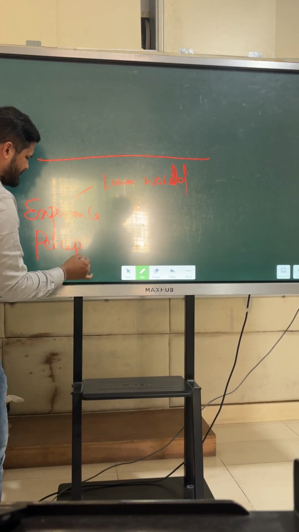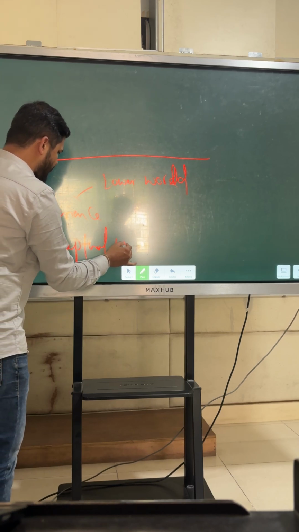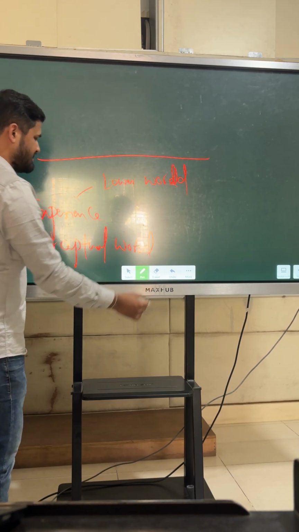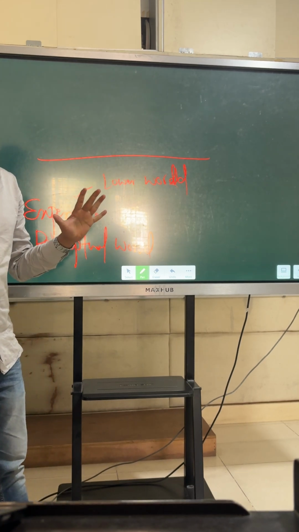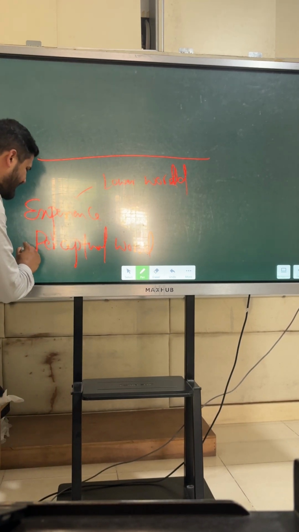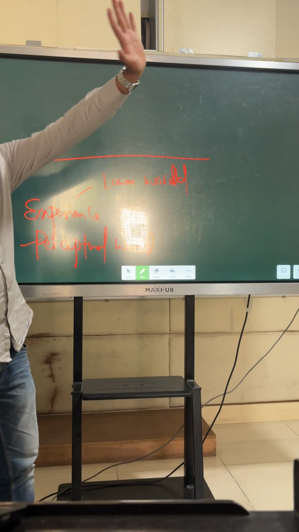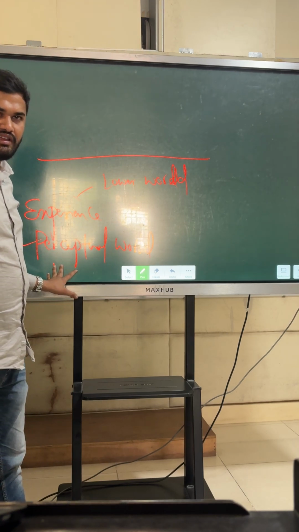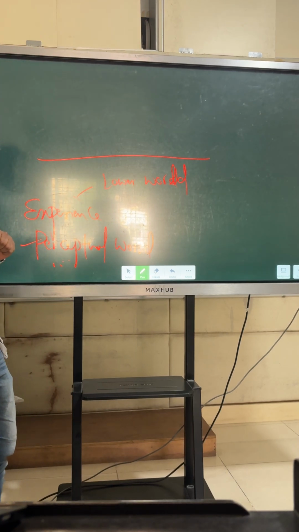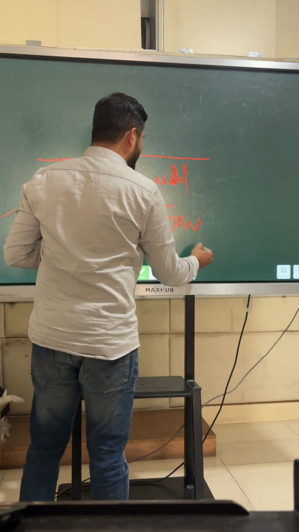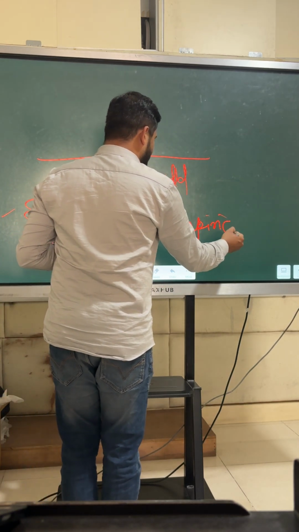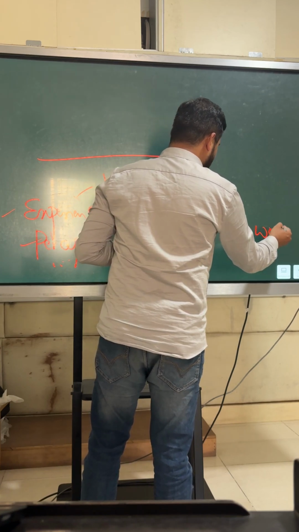What is the meaning of perceptual world? Perceptual world in the sense we are perceiving, we are experiencing, we are seeing, we are touching, we are sensing. So that is called perception. We are getting knowledge about this world only through perception. Okay? Hence it is a perceptual world, and it is an experiential world, or we can also call it an empirical world.